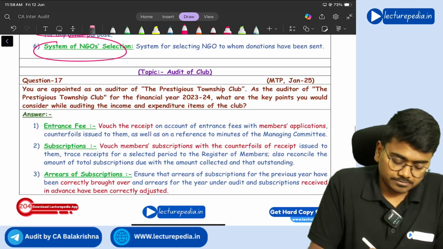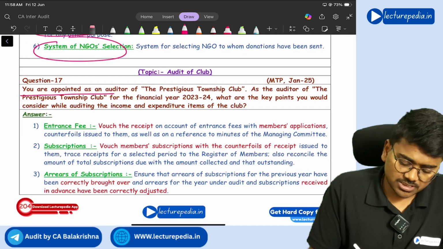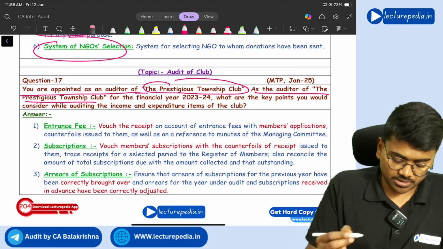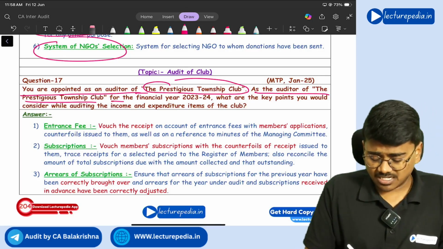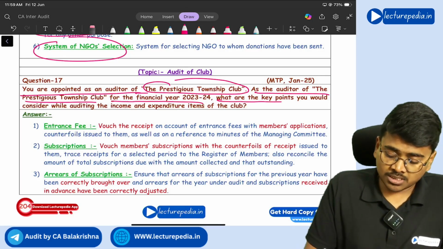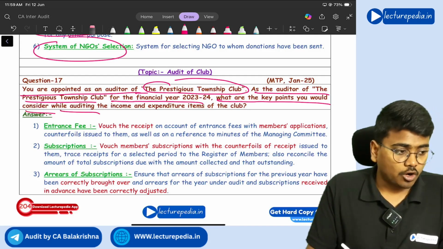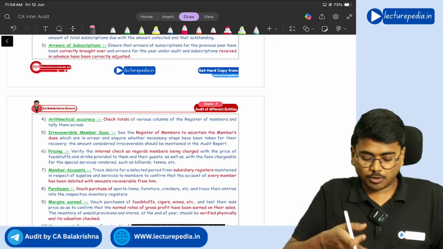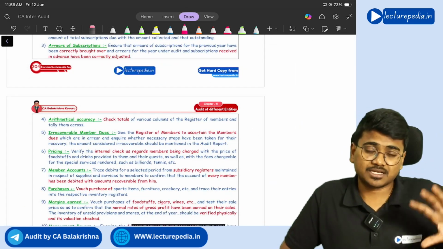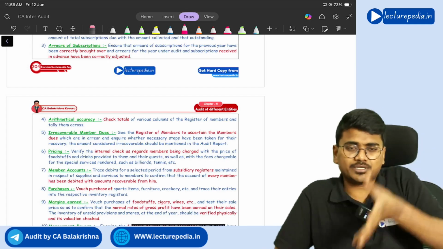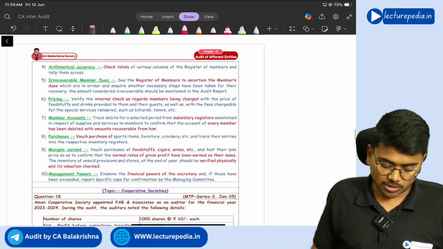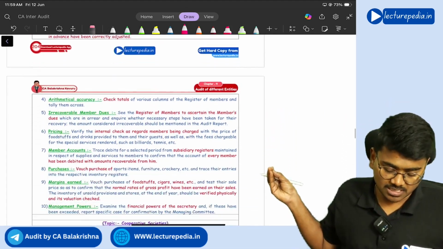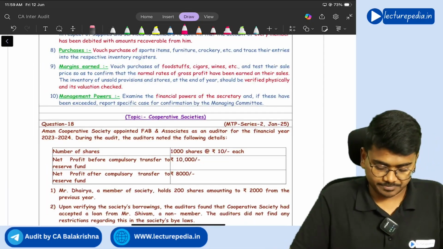Next, you are appointed as auditor of a prestigious township club. As the auditor of the prestigious township club for the financial year 23-24, what are the key points you would consider while auditing income and expenditure items of the club? See, this is a direct question. All the points we have already discussed while seeing the chapter. Same, copy paste you have to keep them. Understanding all the points. Nothing more explanation will be involved here. All the points you need to remember and copy paste.